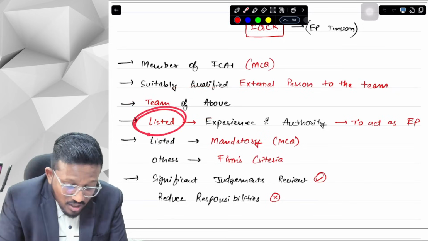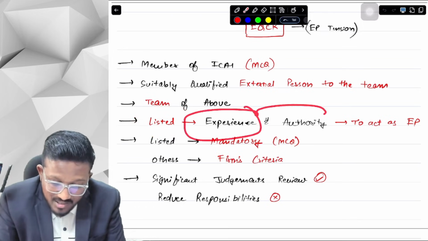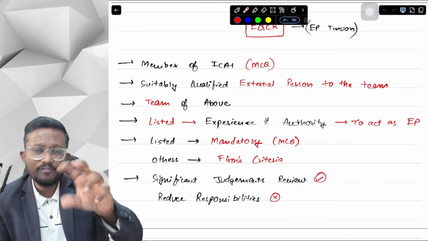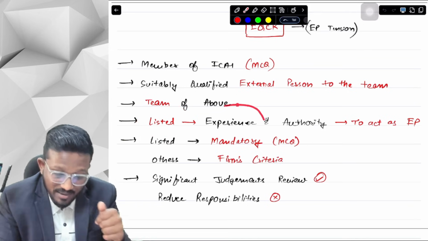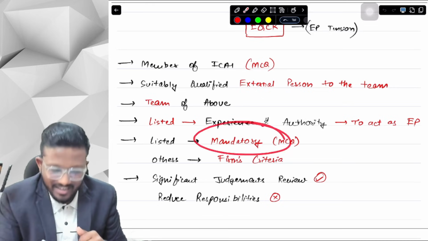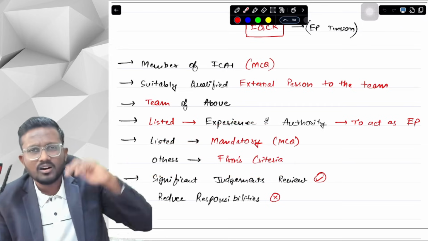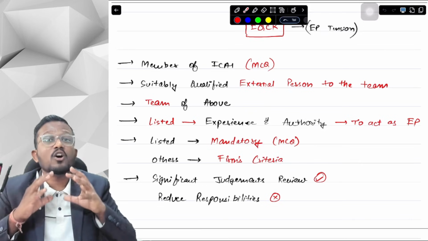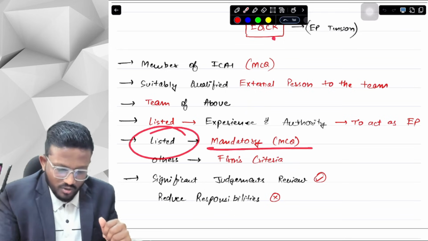Thirdly, in case of a listed entity, if you want to be an EQCR of a listed entity, you should have the same experience and authority to act as an engagement partner. Like if another day the firm wants to appoint you as an engagement partner of a listed entity, you should have that same experience and authority if you want to be an EQCR of a listed entity. For a listed entity, there is a mandatory requirement to appoint an EQCR. In others, the firm may develop its own criteria. For example, above 50 crore turnover, if there is any company we are auditing, we will appoint an EQCR. That's for the firm to develop its own criteria. Otherwise, for a listed entity, it is mandatory to appoint an EQCR.